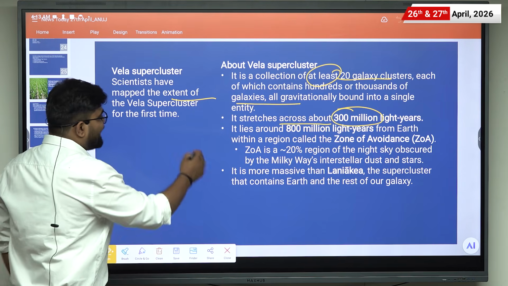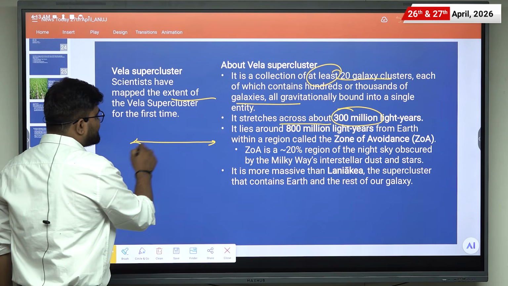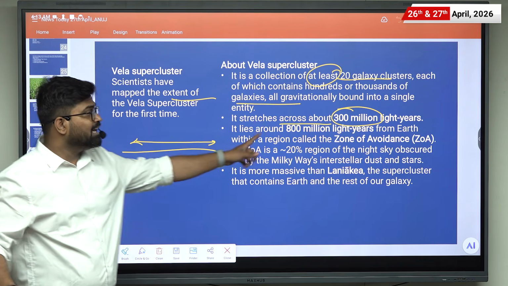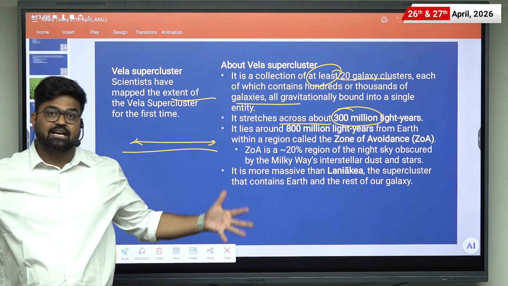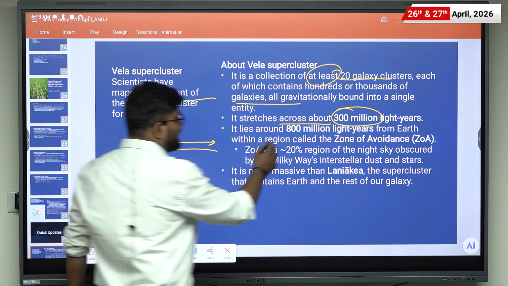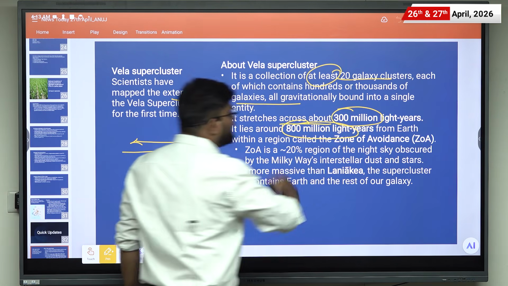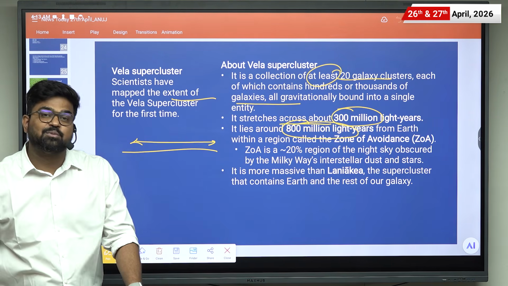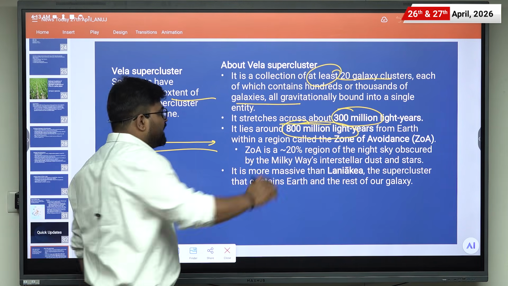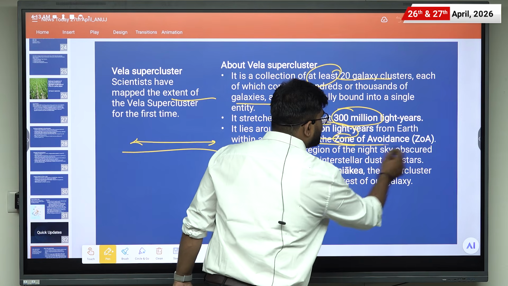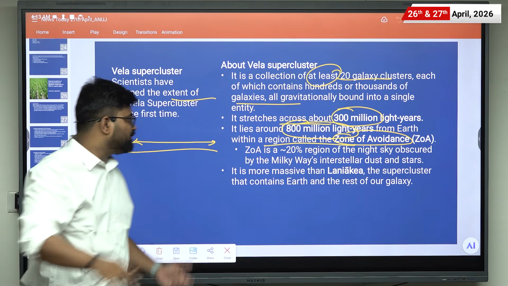So suppose light is passing through this supercluster, it will take 300 million years to cross. That is its expanse. Then it lies around 800 million light years from the Earth. It is at a very far distance, behind a region called the zone of avoidance. And what is this zone of avoidance?